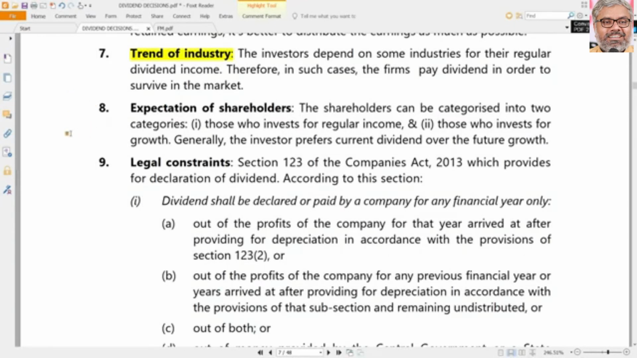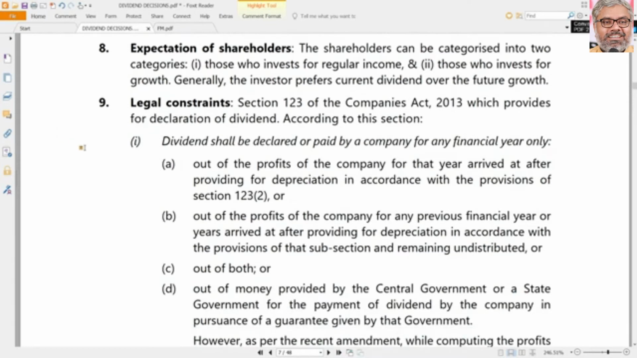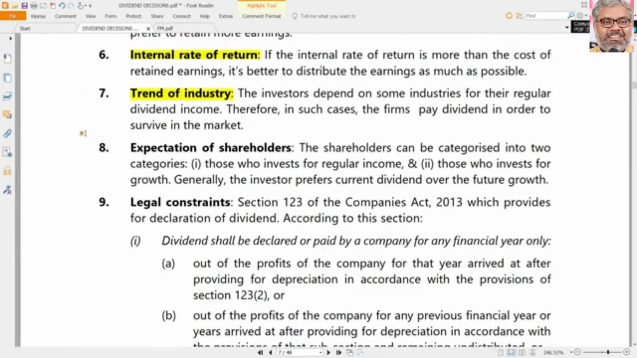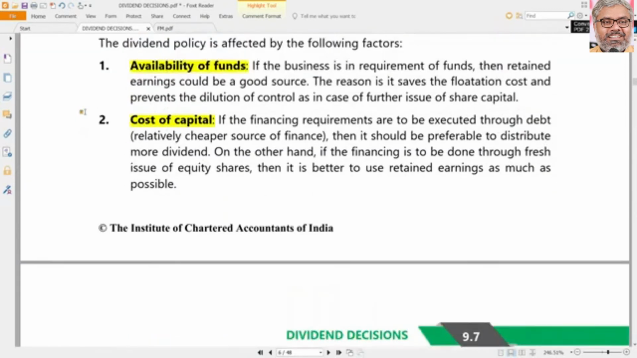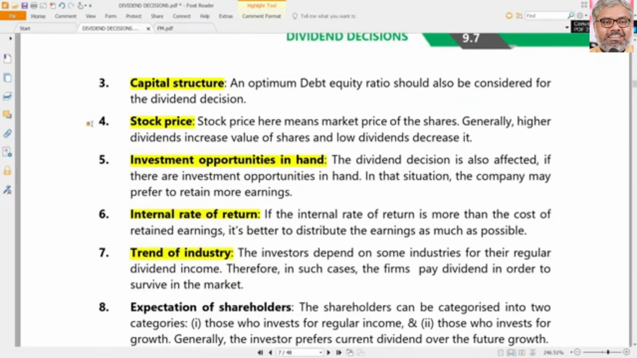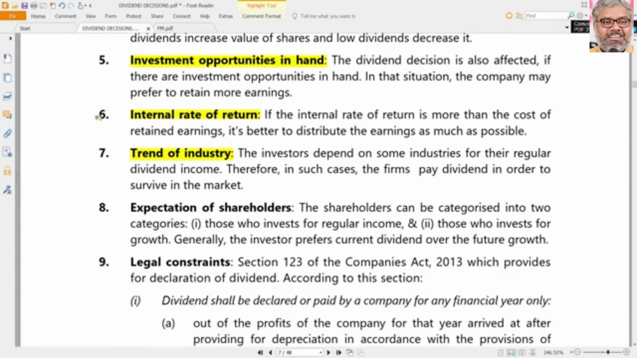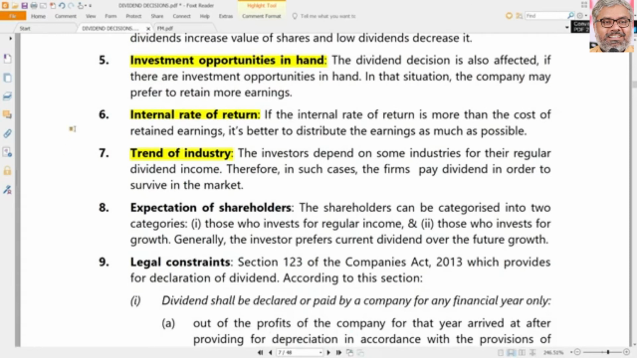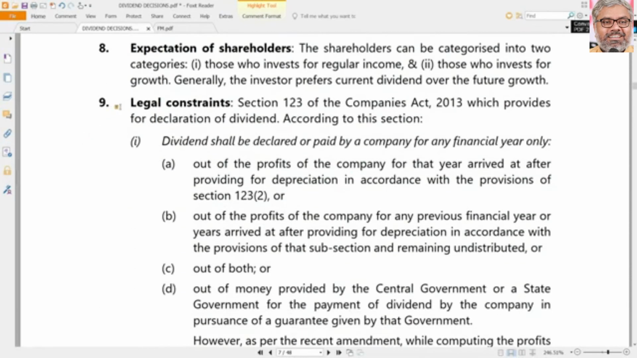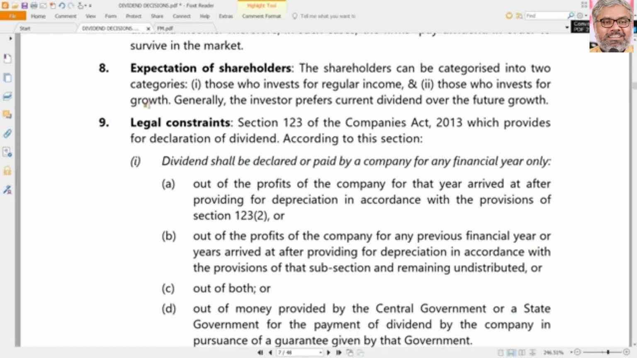Keeping that also in mind, dividend decisions have to be taken. It is a practical consideration more than a theoretical consideration. Theoretically speaking, a company has to look inwards: what is my availability of funds, what is my capital structure, what is my cost of capital? How many investment opportunities do I have, and what return can I generate on my investments? The management knows that. But external things also have to be kept in mind, that is stock prices and the trend of the industry.